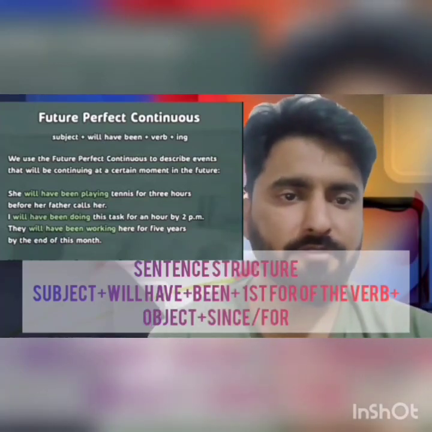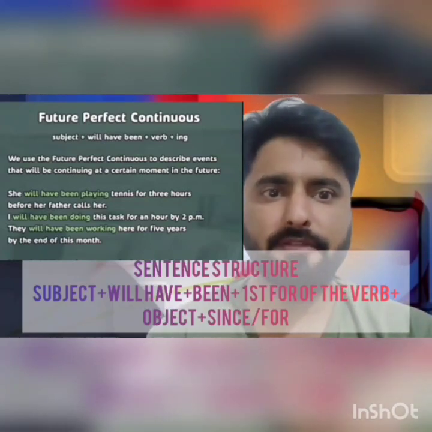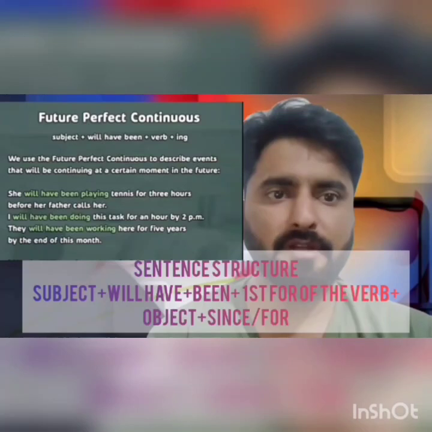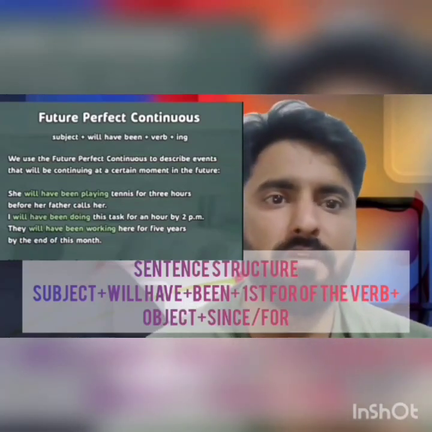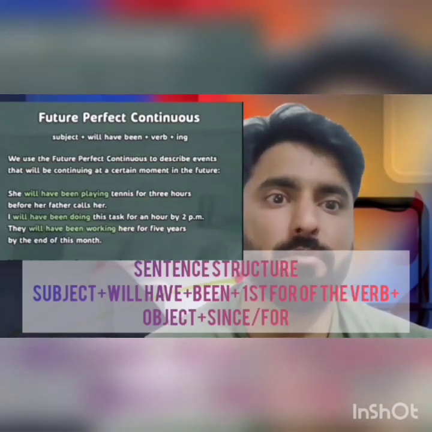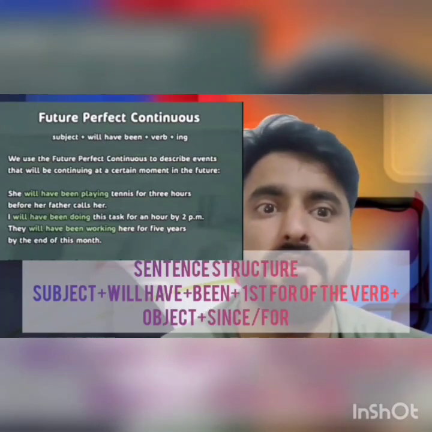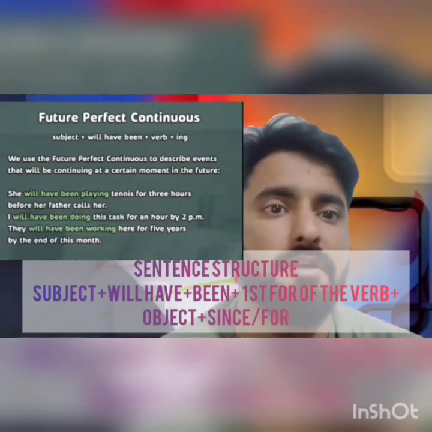Look at the future perfect continuous tense. In the future perfect continuous tense, the structure will be subject plus will have plus been plus first form of the verb plus ing plus object plus since and for according to the conditions. We use the future perfect continuous tense when we talk about an event that will continue up to a certain moment in the future. For example, she will have been playing tennis for 3 hours when her father calls her. Calls her means उसके father ने उसको बुला लिया.